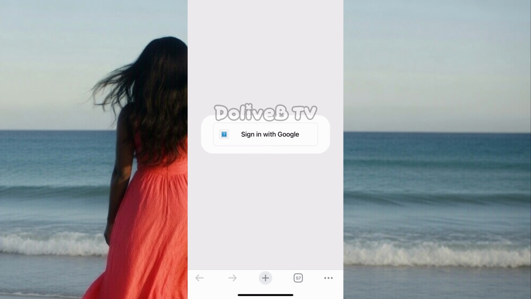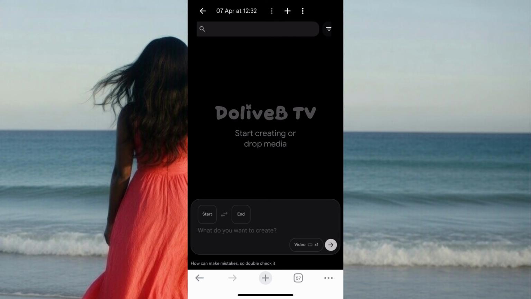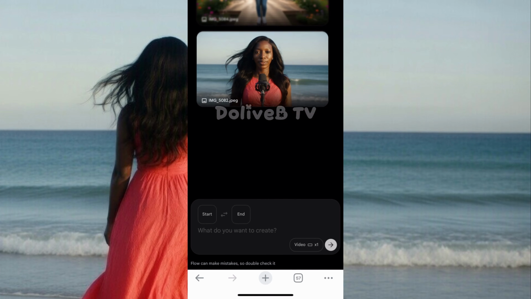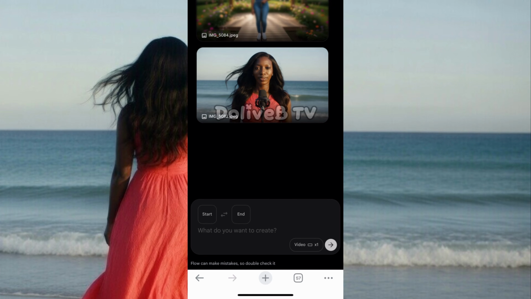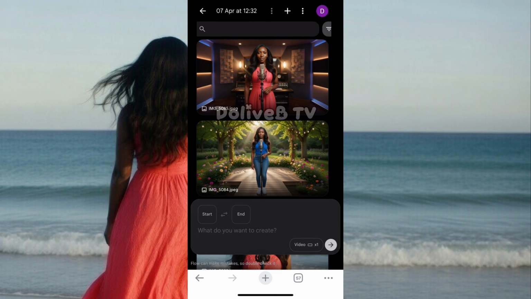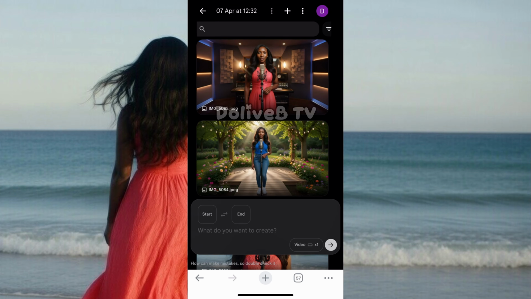Sign in with Google. Just click on New Projects, and then you upload the images one after the other. I've uploaded those 3 shots, as you can see. And if it's one you generated with Gemini, you can upload that as well. Just upload your pictures. What we want to do now is animate. Remember that this platform gives about 50 credits daily, so with these 50 credits, I'll be able to create two videos.